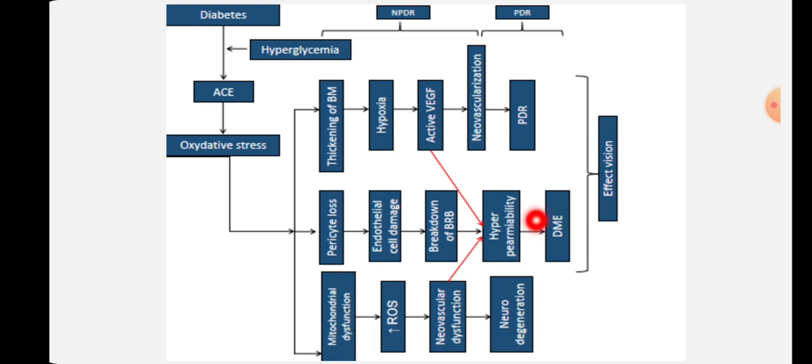Now pericyte cell damage will also lead to one specific finding that is known as venous looping or venous beading. So why venous looping? That means the blood vessel will appear in a looping manner. Why? Because the cellular integrity is lost in that vessel. So that's why it is distorted now. Okay.